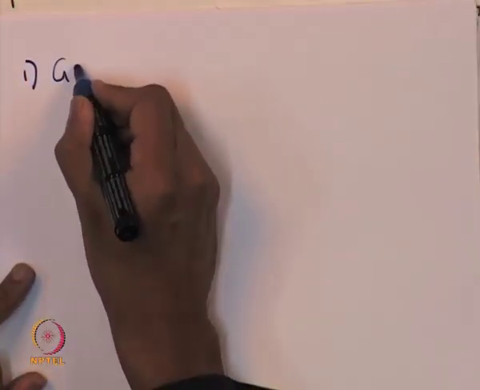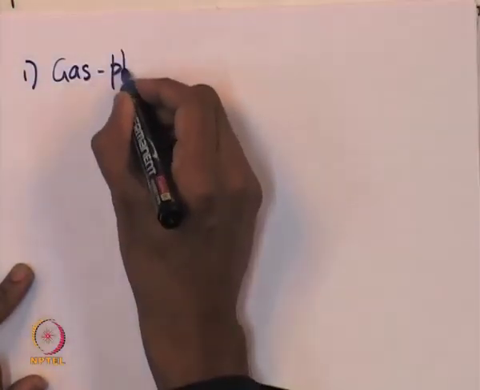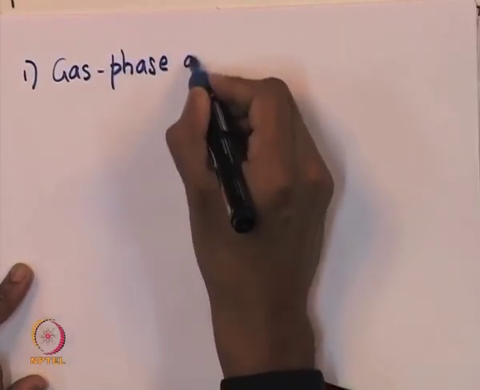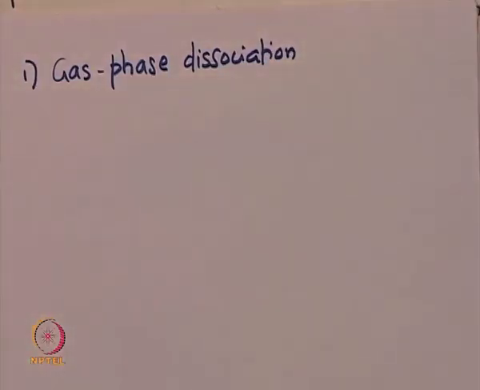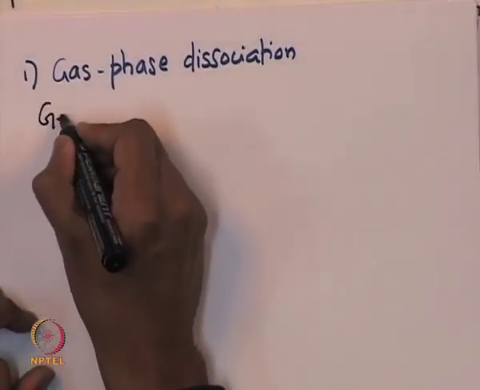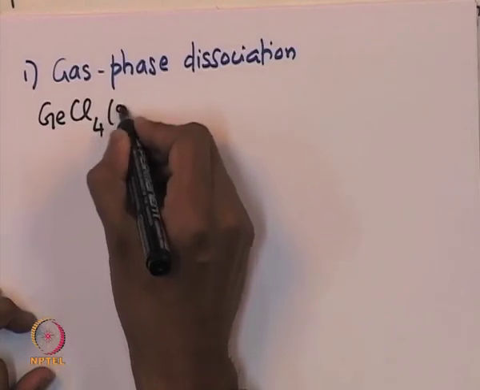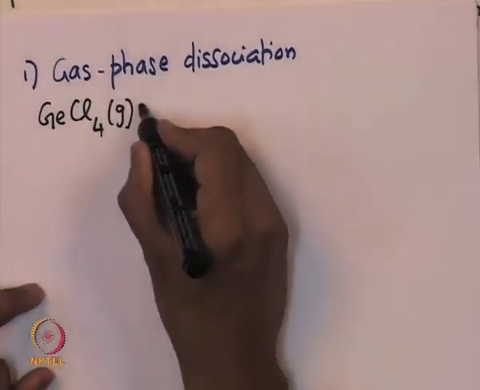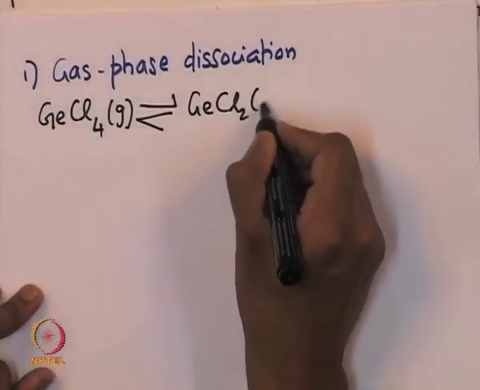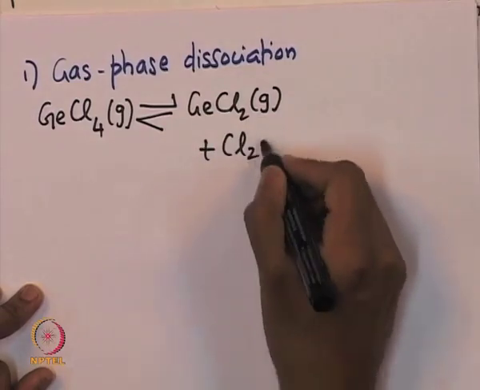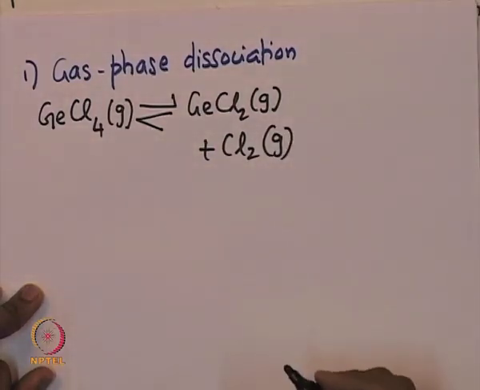The mechanism involves 4 steps. The first step is the gas phase dissociation. In the gas phase dissociation, the germanium chloride GeCl4 in the gas phase reversibly gets converted into GeCl2 in the gas phase plus Cl2, chlorine.